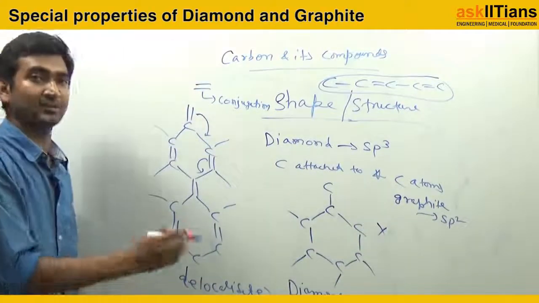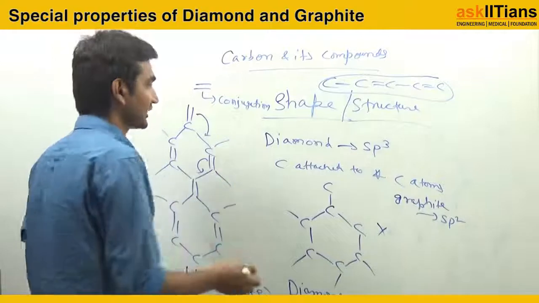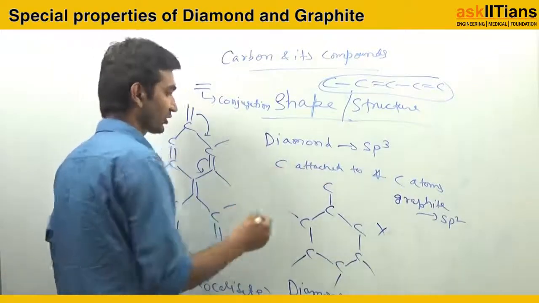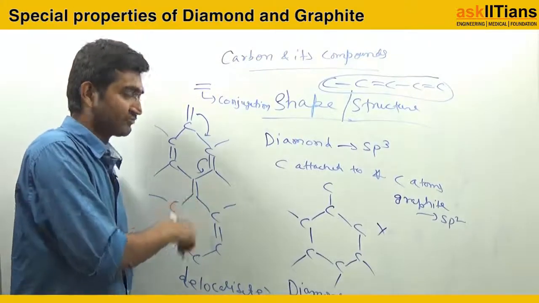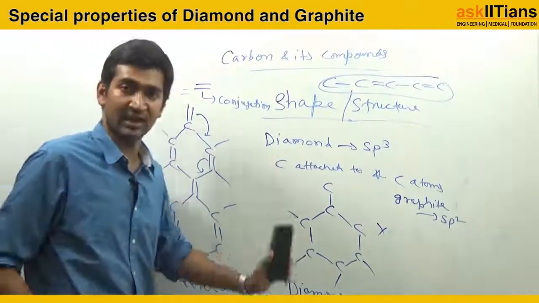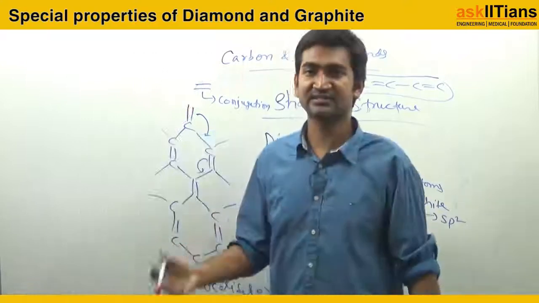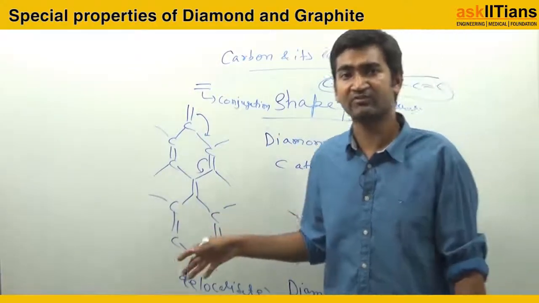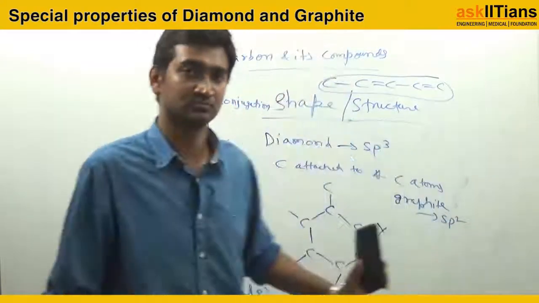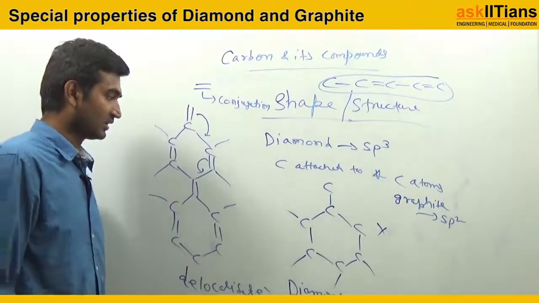So here comes the property of electronic conduction of graphite in comparison to diamond. That is why we say that graphite is a better conductor of electricity as compared to diamond. That is why we say this.